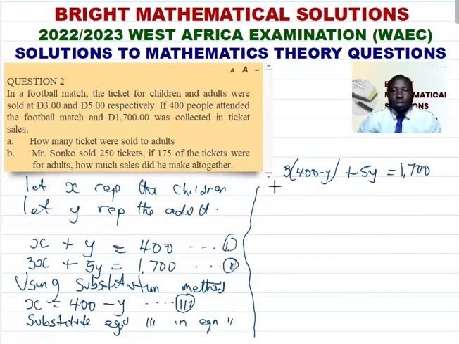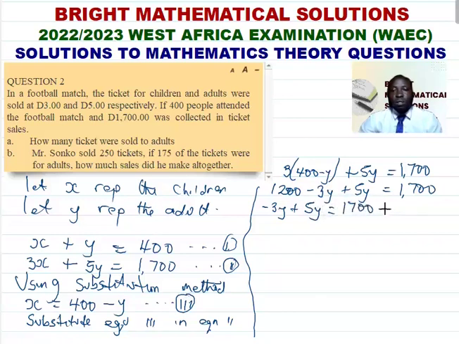So by the time we open this bracket, this will give us 1,200 minus 3Y plus 5Y equals 1,700. So if we take this to the other side, minus 3Y plus 5Y now becomes 2Y, equals 1,700 minus 1,200. If we subtract, this gives us 500. So Y now becomes 500 divided by 2,